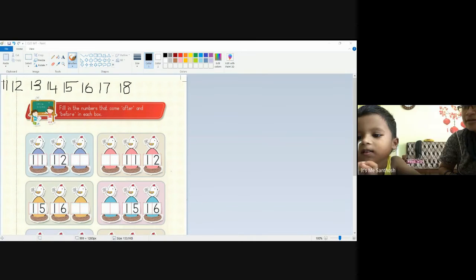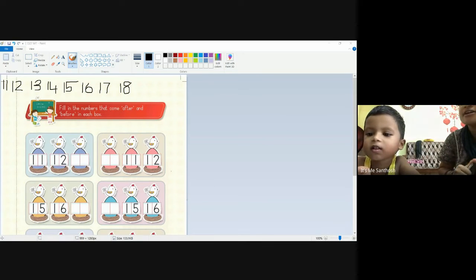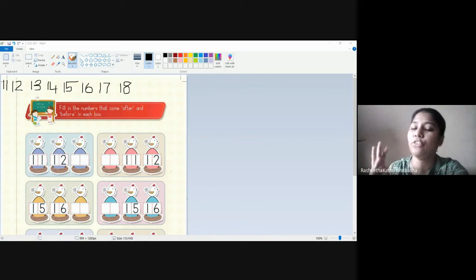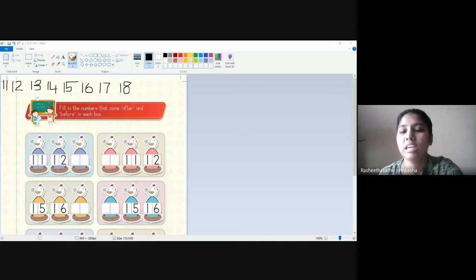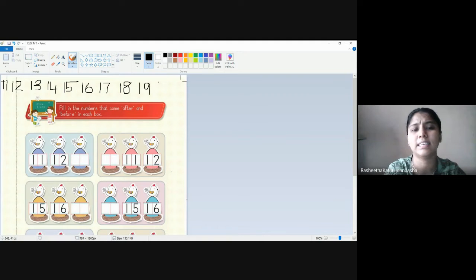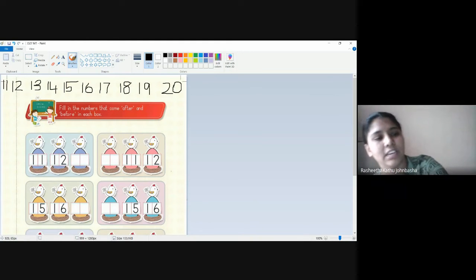He is asking in which note, whether in the worksheet. Any rough note or the slate. If you're okay to write in slate, you can write it. Okay. 18, 19 and 20. Yeah, you two completed. Manasa, even I have completed.